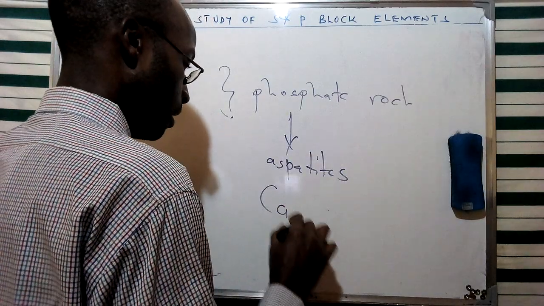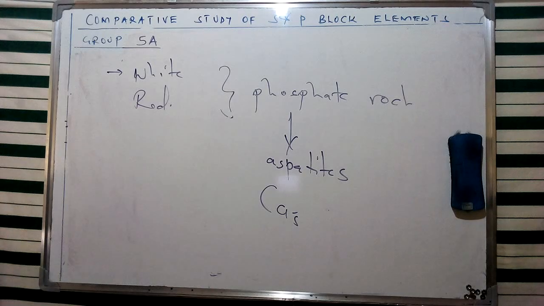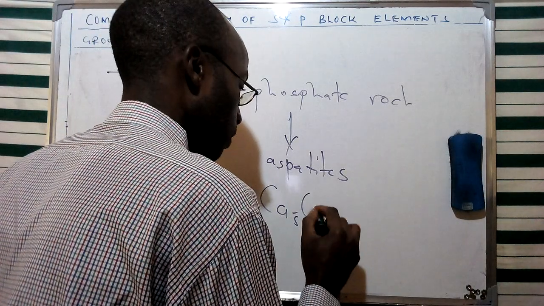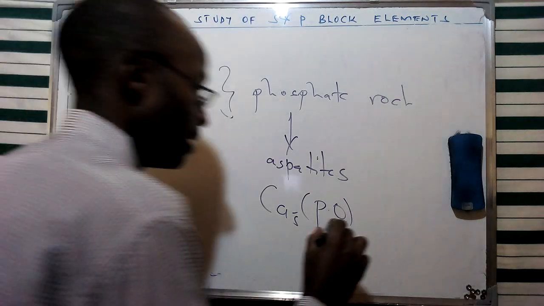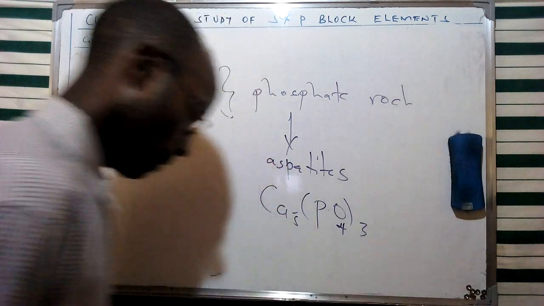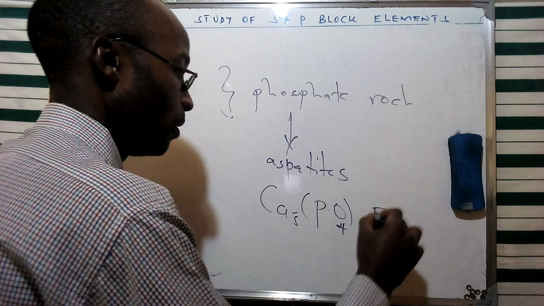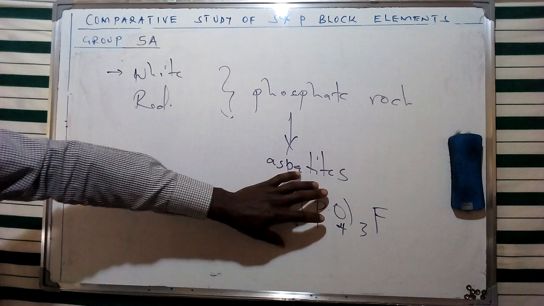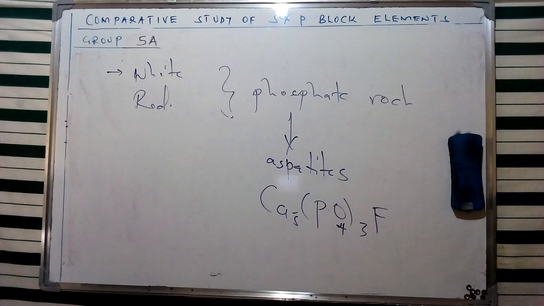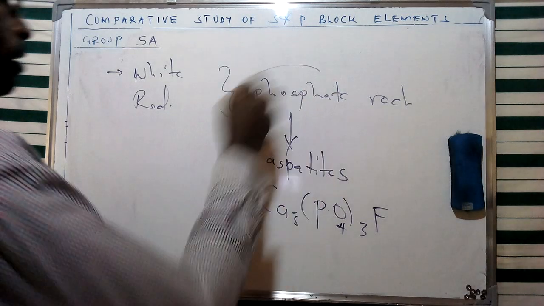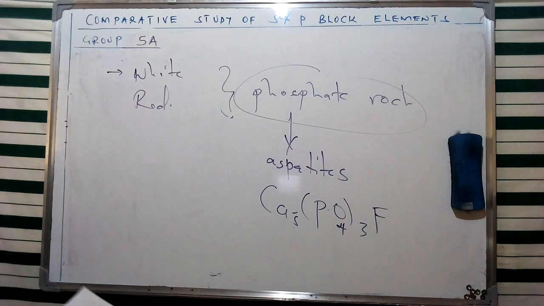An example is calcium, and then we have phosphorus given as such, these are 3, and then we have fluorine given as such. So this is a larger family of members in which phosphate rock is contained, and therefore we obtain elemental phosphorus from this form.